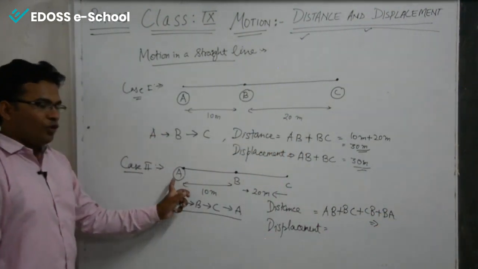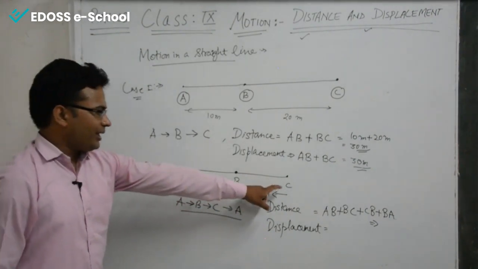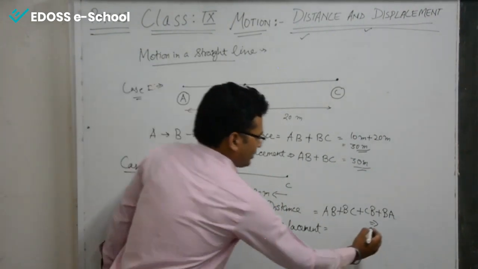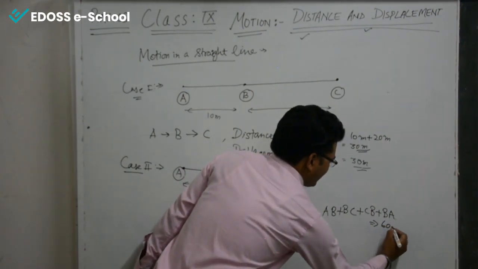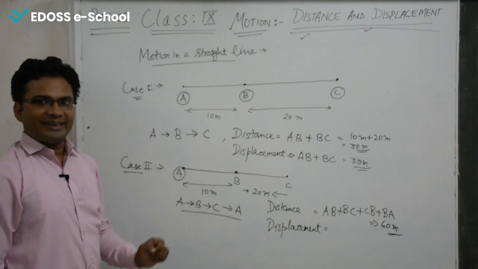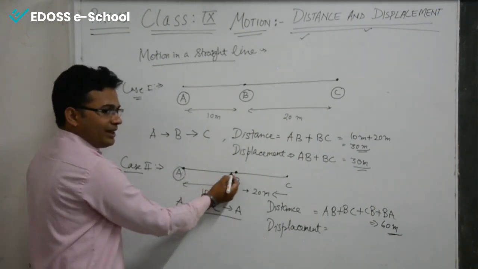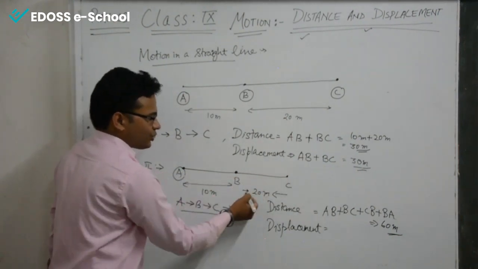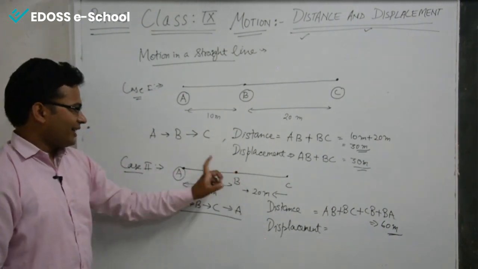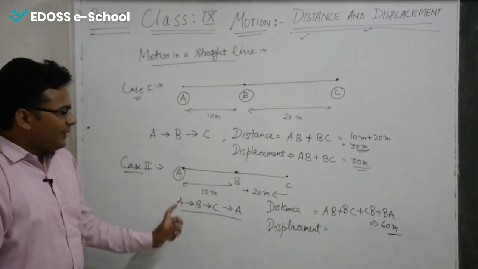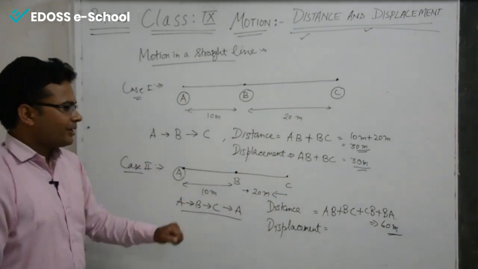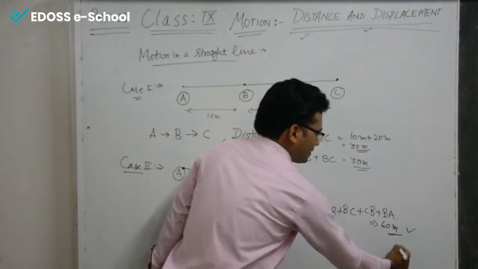The total distance is 10 plus 20 plus 20 plus 10, which is 60 meters. So 60 meters was the total distance traveled by the body.